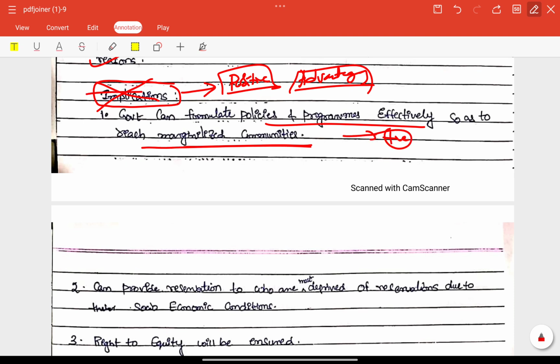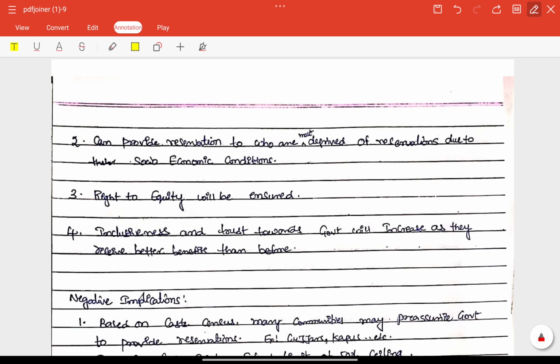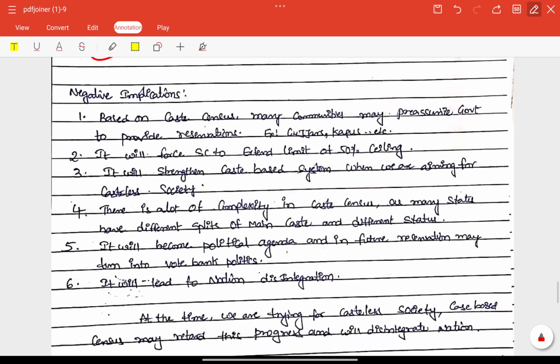We need to put a heading like that, not implications. Implications means only some negative sentence, negative word, right? Can provide reservation to those who are most deprived of particular reservations. Very good. Right to equity will be ensured. Inclusiveness and trust towards government. Very good. So negative implications, good. Potential implications or negative implications we can write here.